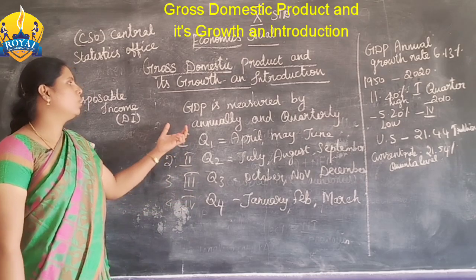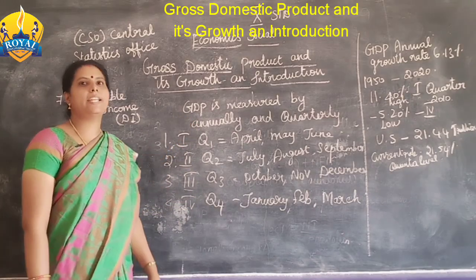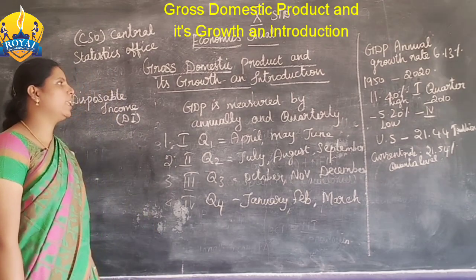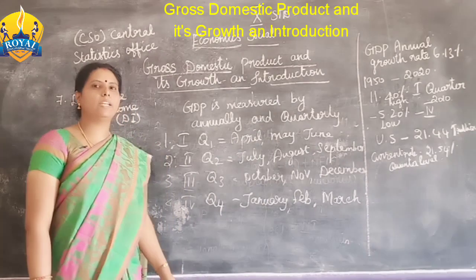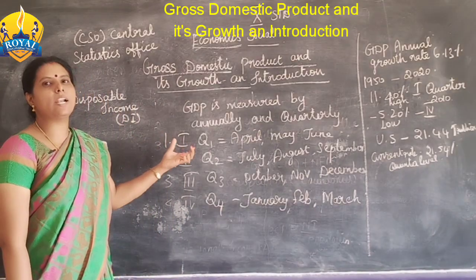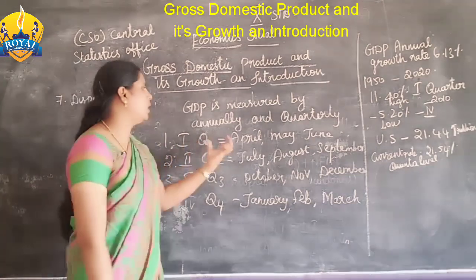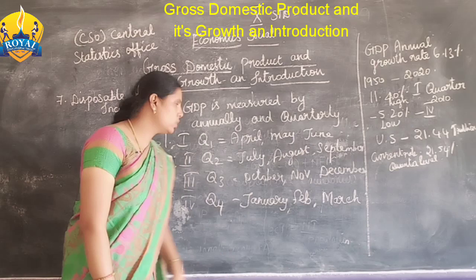Okay, now the GDP, how is it measured in a time period? GDP is measured annually and also quarterly. The first quarter, Q1, is 3 months: April, May and June.